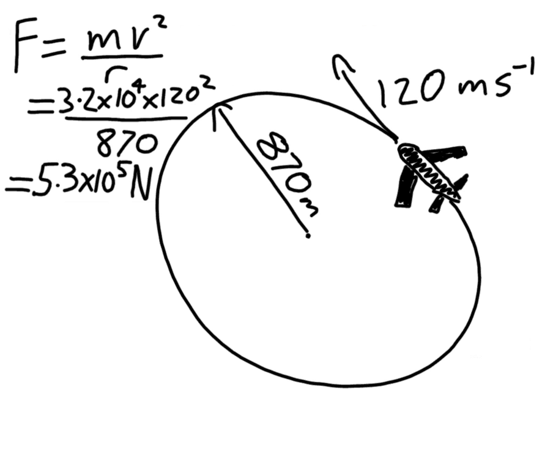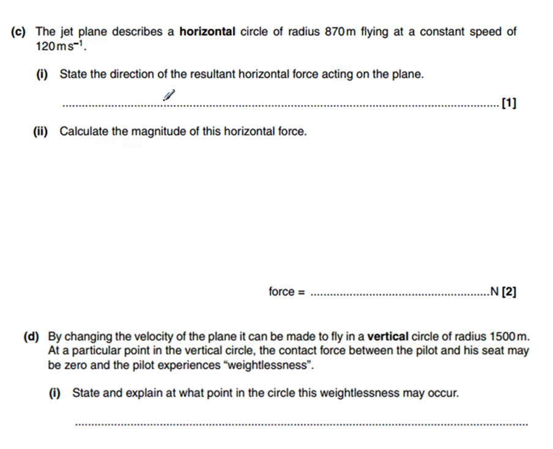Here's a little picture that I made of what this aeroplane is doing. So here's our aeroplane, and it's a horizontal circle. What we're looking at is a bird's eye view. We're looking down upon this aeroplane, and it's describing this circular path here. And our first question is we need to state the direction of the horizontal force acting on the plane.